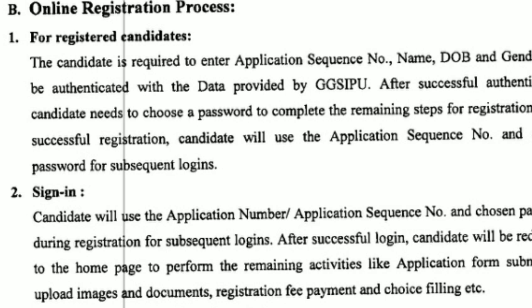So now it is the online registration process. How do you have to do this registration? First of all, you have to enter the application sequence number and fill in all your details like your DOB and everything. Then you have to sign in using your application number or application sequence number.